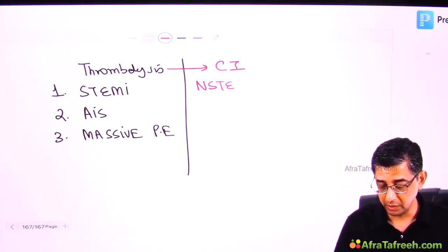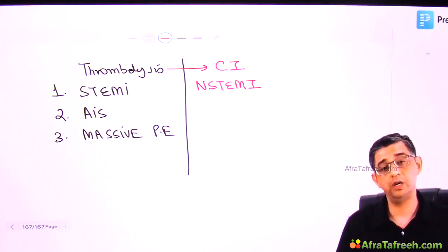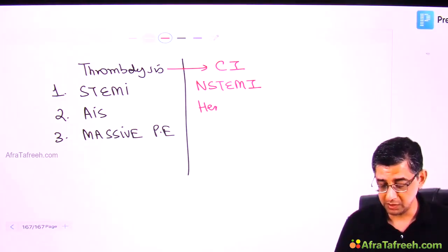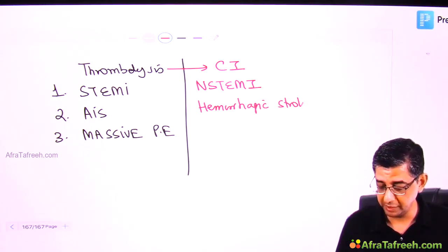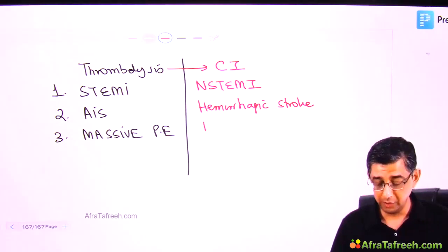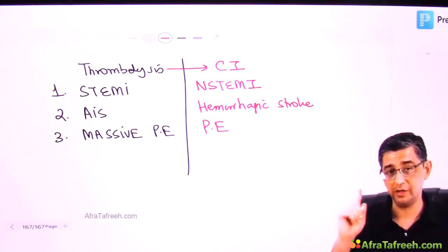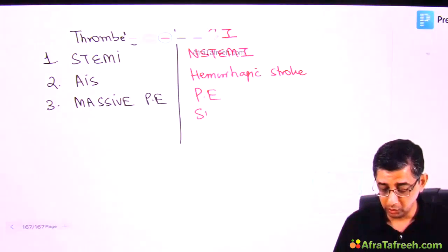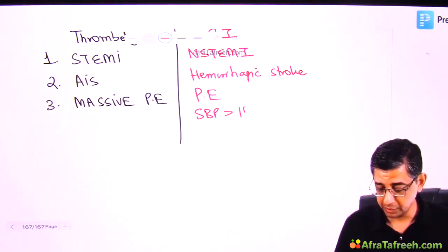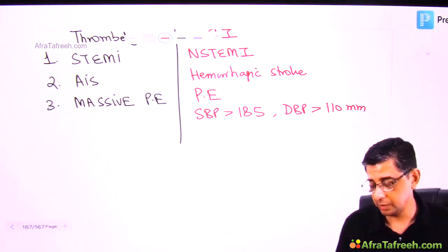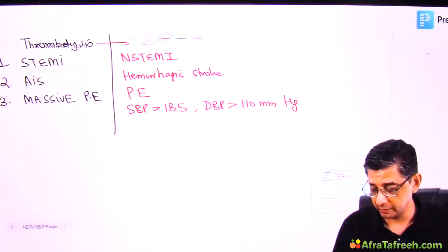We do not do thrombolysis in non-ST elevation myocardial infarction. Reason is given in the cardiology section. We do not do thrombolysis in hemorrhagic stroke, obviously, because whatever bleed is present will definitely increase. We do not do thrombolysis in pulmonary embolism. The logic behind this is given in the respiratory section. We do not do thrombolysis if the blood pressure is dramatically elevated, with systolic more than 185, diastolic more than 110 millimeters of mercury in spite of medication.